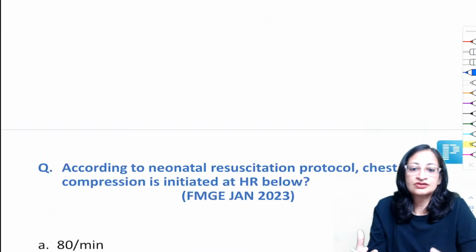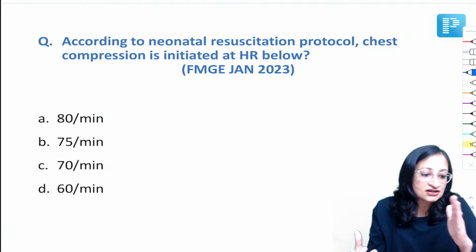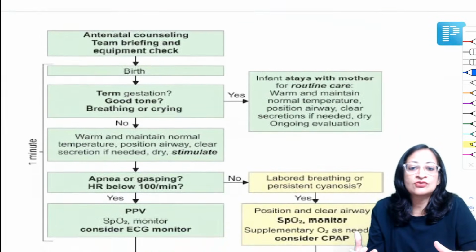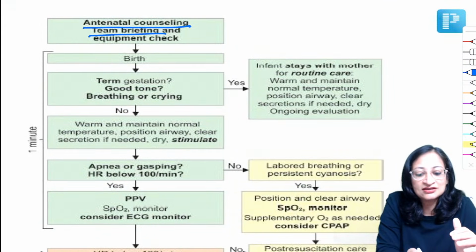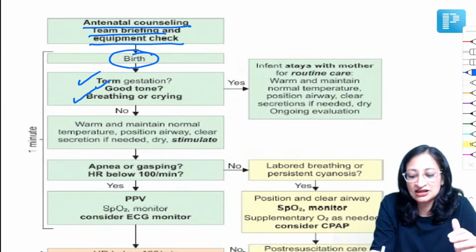Okay. So, according to neonatal resuscitation protocol, chest compression is initiated at heart rate below, whether it is 80 per minute, 75, 70 or 60. Waiting for your answers. Meanwhile, a quick recap of the neonatal resuscitation protocol. We start with antenatal counseling, team briefing, equipment check. Then the baby is born. If everything is fine, term gestation, good tone, breathing or crying, then the baby gets routine care.